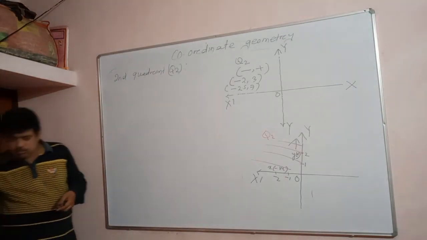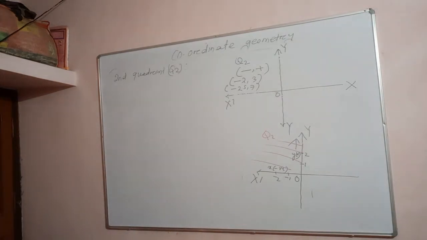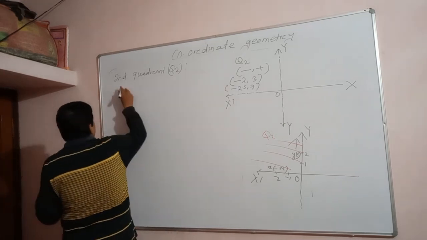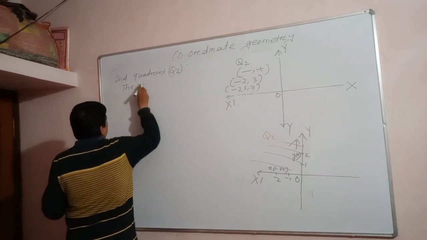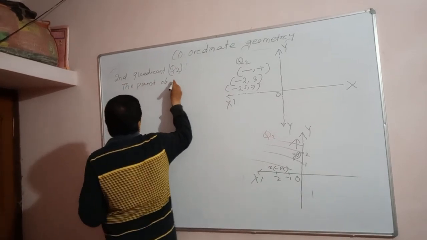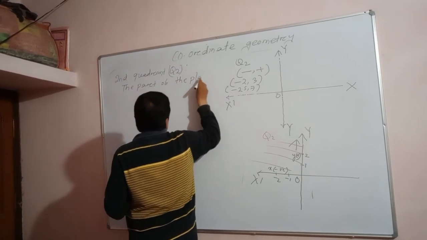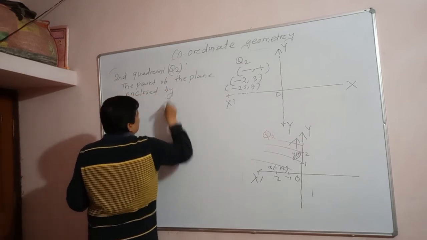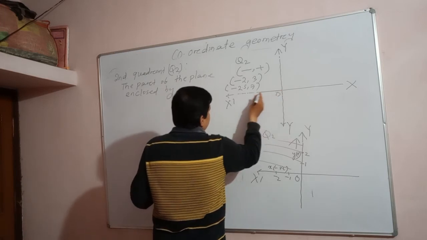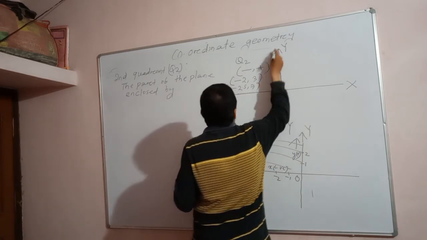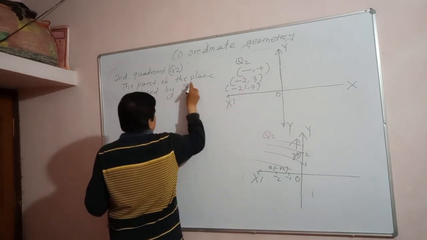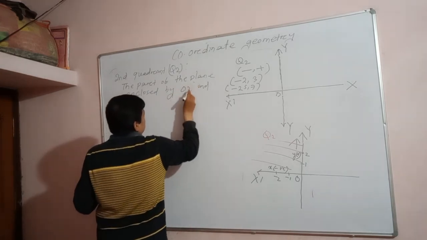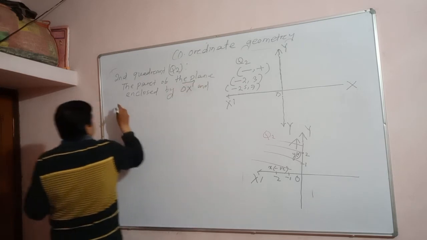So, second quadrant is the part of a plane enclosed by the OX dash ray and OY ray.